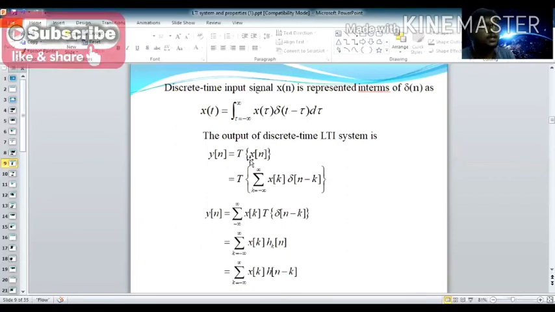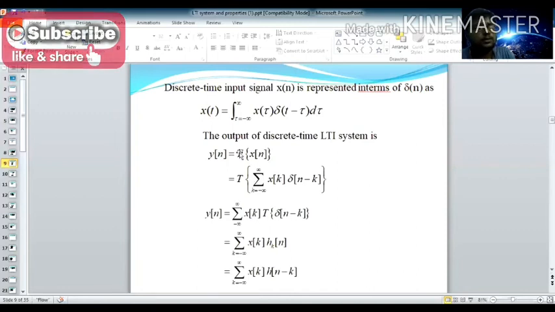That is the difference between CT LTI system and DT LTI system. Now the output of discrete time system, look at here, y of n, which is equal to transformation of x of n. How do you get this equation? x of n is the input applied to your system h of n, which produces the output y of n. So now you can write y of n equal to transformation of x of n.